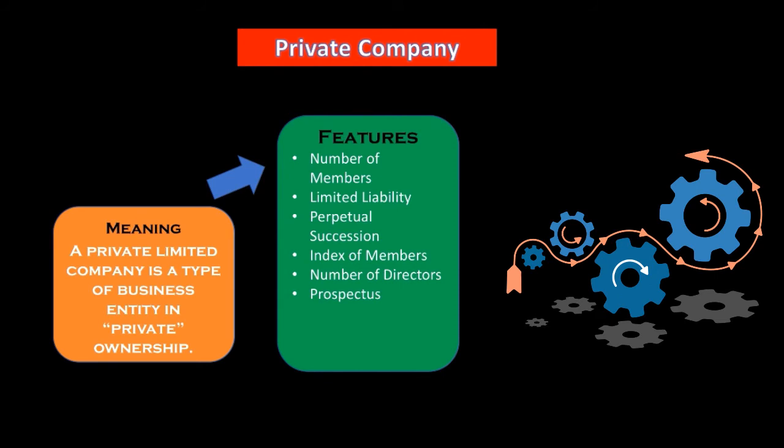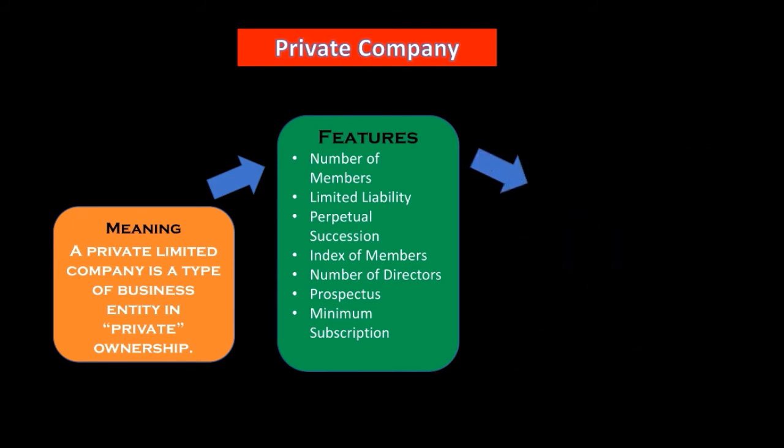Prospectus, it is a document that contains all the information about the company, the board of directors, the businesses and everything. The next point is minimum subscriptions. It requires a certain number of subscriptions. Without that you cannot form the private company. But when we discuss the difference between private company and public company, you will understand certain points that you might not be able to appreciate at this point in time. So don't worry. The rest of the things I believe we are repeating, so it is easy to appreciate.